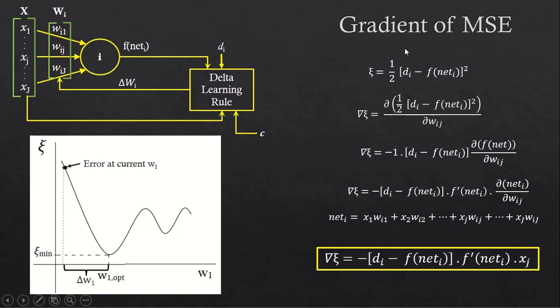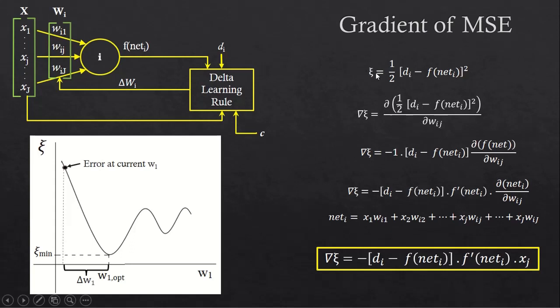If you want to apply the gradient operator to the error, it means you want to find its partial derivative with respect to the weights. Therefore, it becomes delta xi equal to dou xi by dou wij.